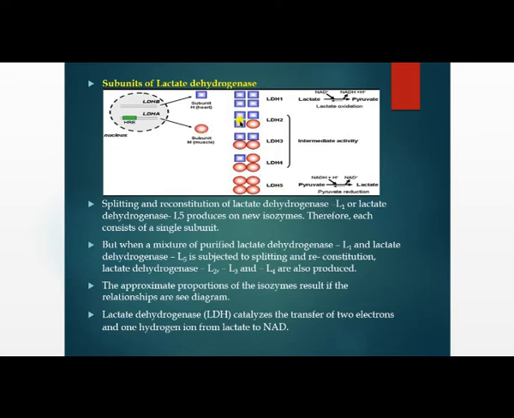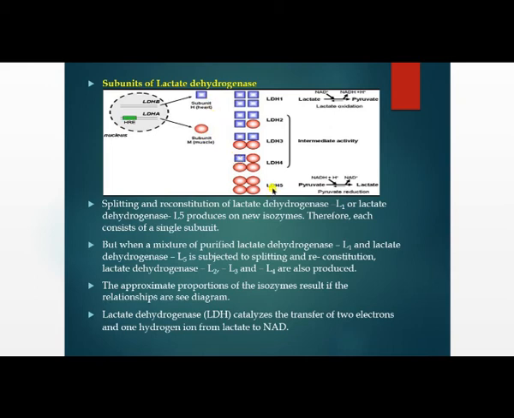It means the 4-arm body of LDH2. Next, LDH3. The body of LDH3 is made up of 4 arms with 2 heart subunits and 2 muscle subunits. Next, LDH4. The body of LDH4 is a tetramer of 4 arms with 3 muscle subunits and 1 heart subunit.